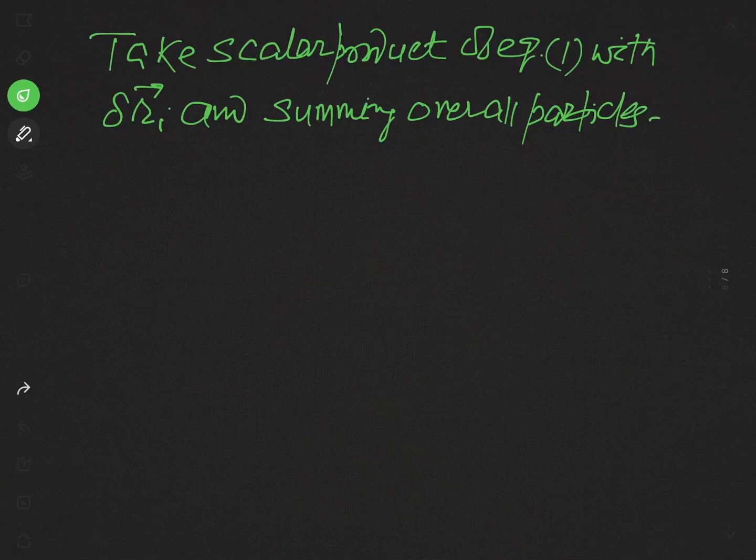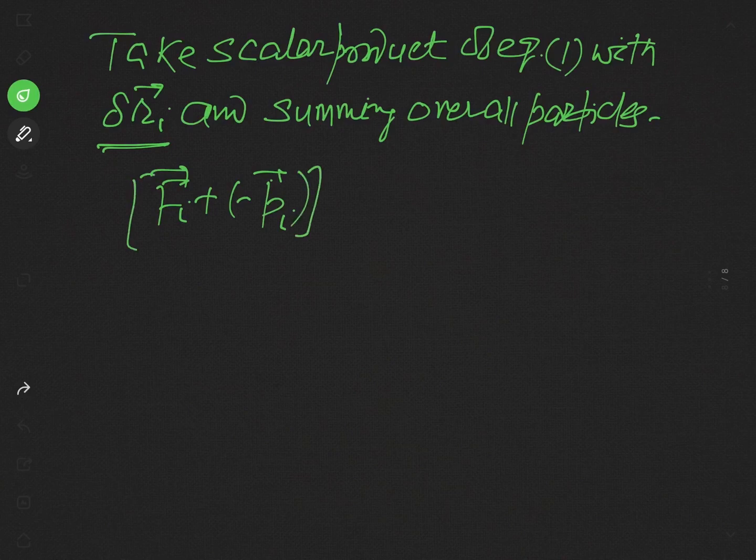See equation 1. As I have told you, we have to take a scalar product of equation 1 with delta Ri. So this is Fi plus minus pi dot delta Ri. And again, we have to sum up it for all the particles.